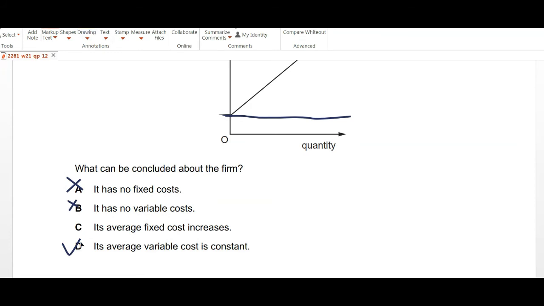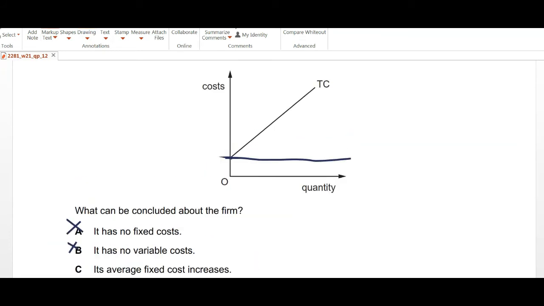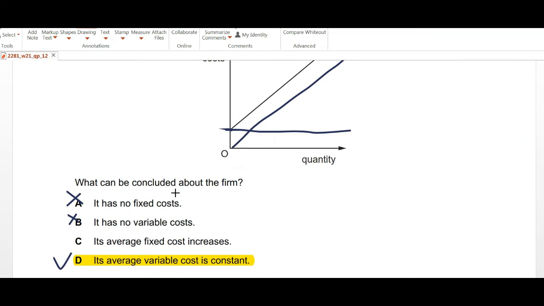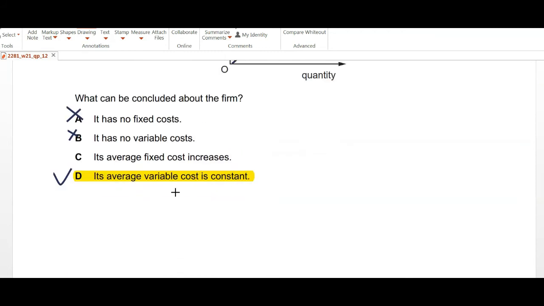So the answer will be D. Why are we considering it constant? Because it is like a straight line moving up, exactly parallel to your total cost curve, so this is your variable cost. So this is a constant average variable cost.